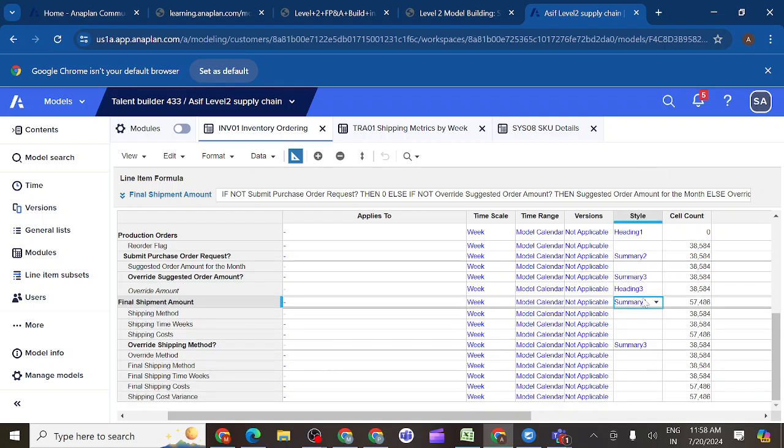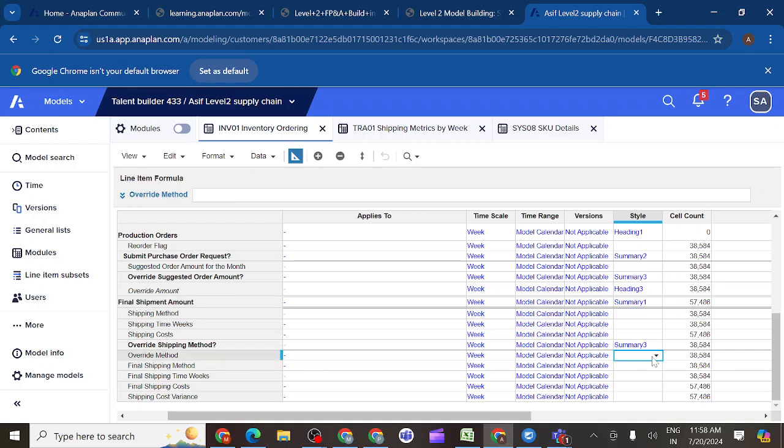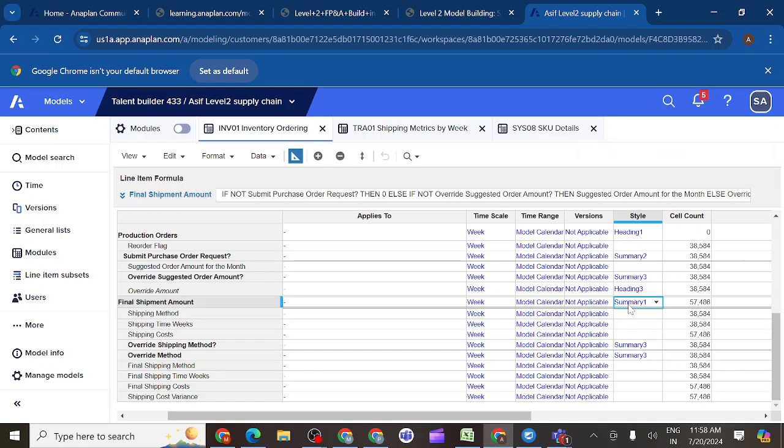Okay. Now override method, summary 3. Copy paste. Okay. And now final shipment method, summary 1. That's all.